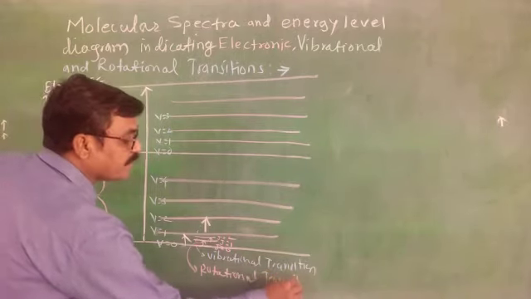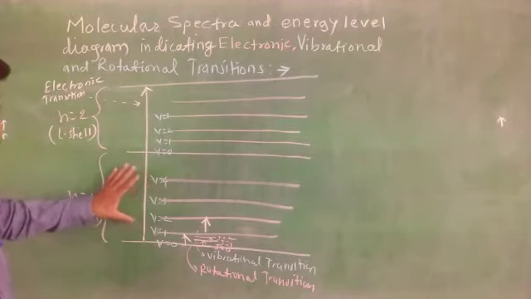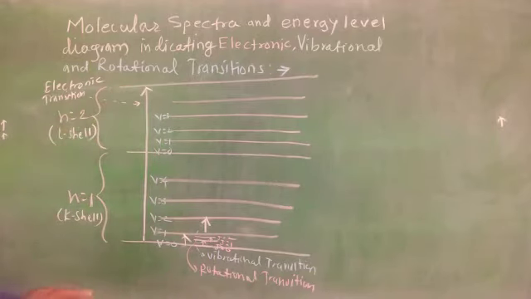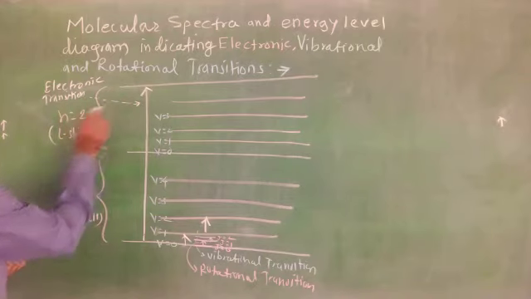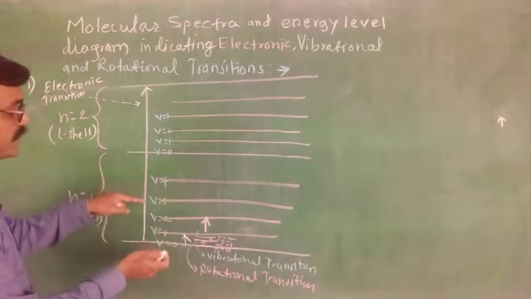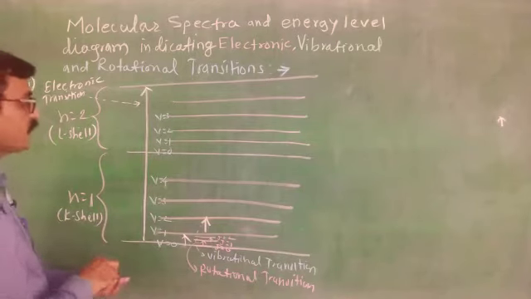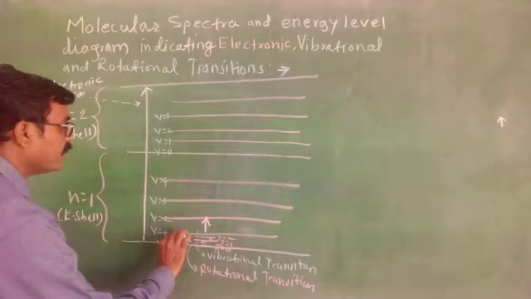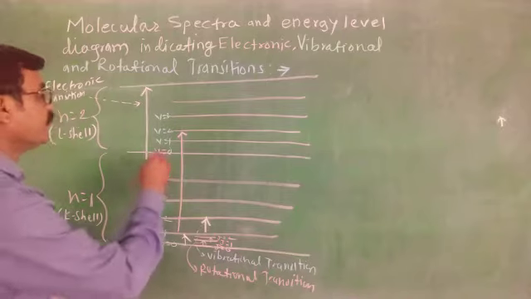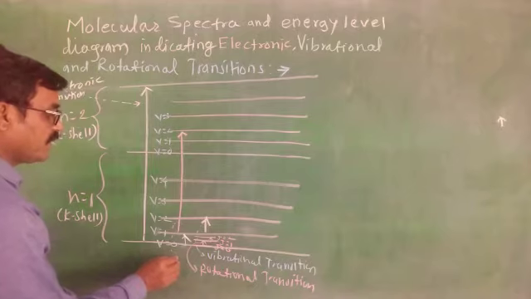Now in this way, this diagram indicates the electronic transition, when an electron transitions from n equals 1 to n equals 2. This is an electronic transition. The second one is the vibrational transition, when an electron transitions from one vibrational energy level to another, for example from V equals 1 to V equals 2.